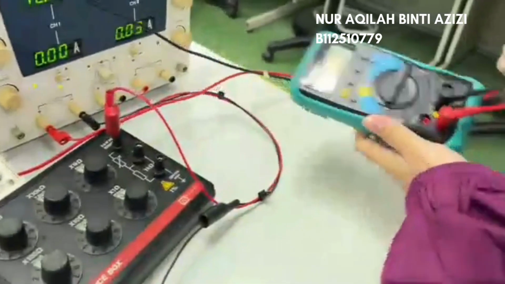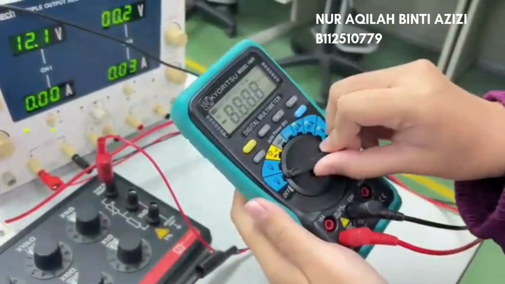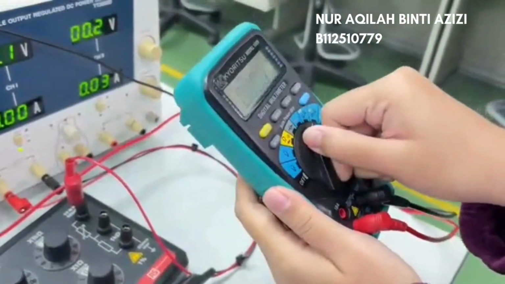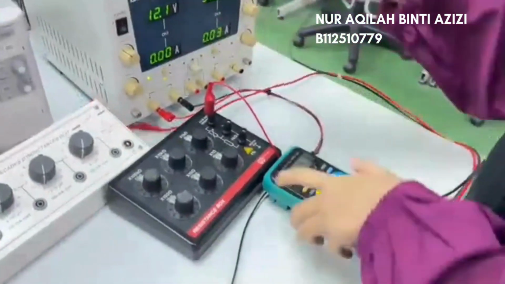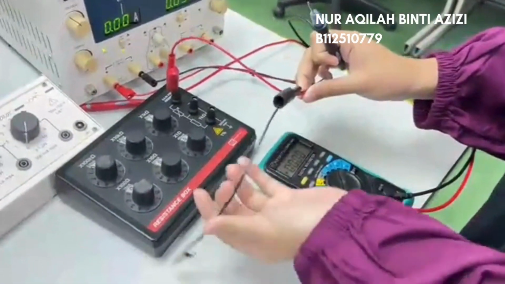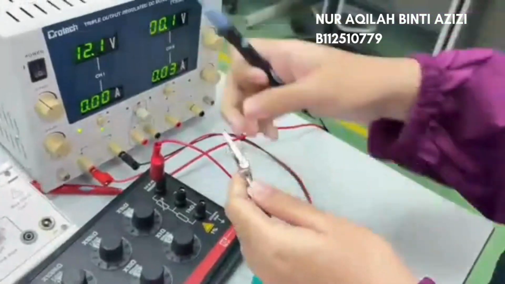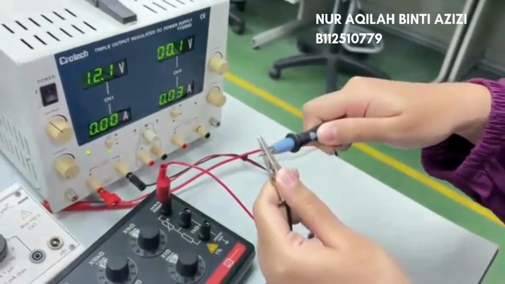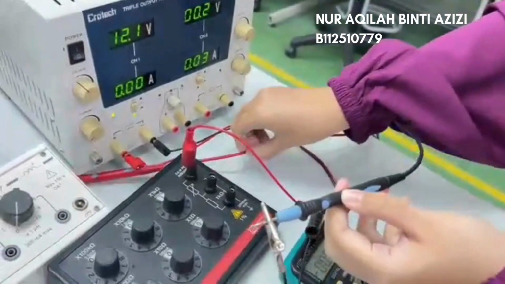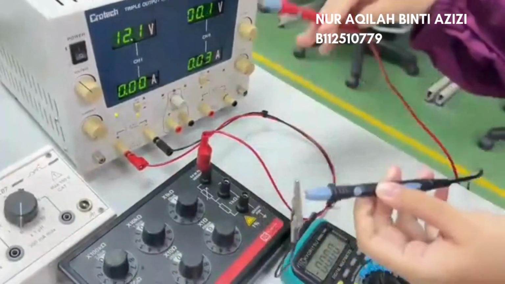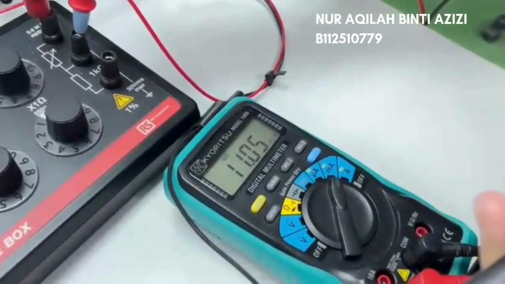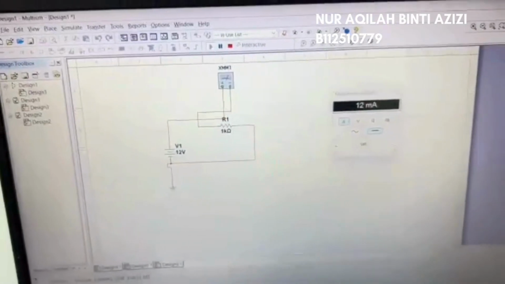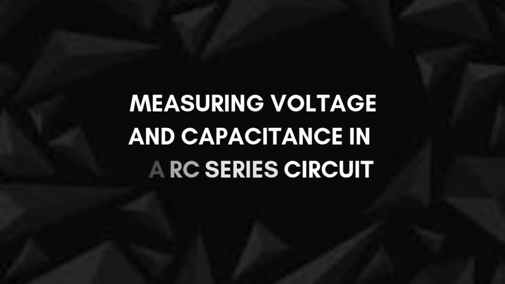Now we are measuring current for resistance. Set up the multimeter to milliampere unit. Break the circuit and connect the multimeter in series. And the current is 11.05 milliampere, almost equal to 12 milliampere.